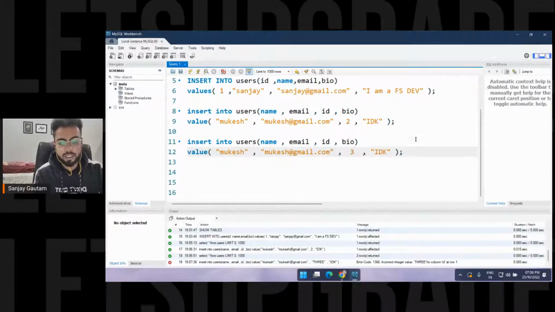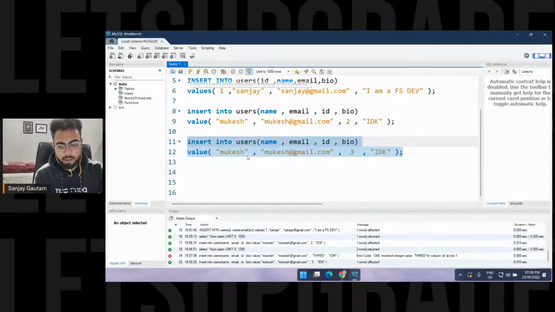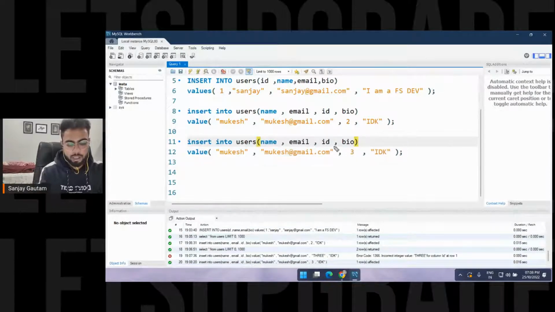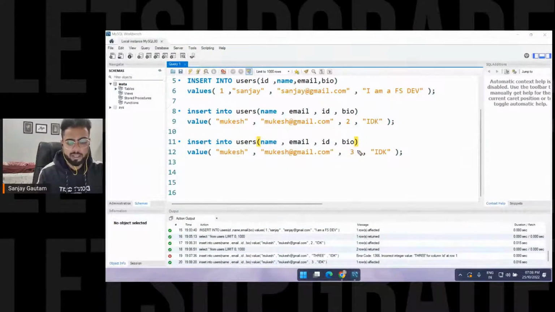Let me just go with 3 here. Okay, and now I'll select this one more time and see. So now it's working. As soon as I change this to a normal 3, it is a number right now, so you can just work with it.